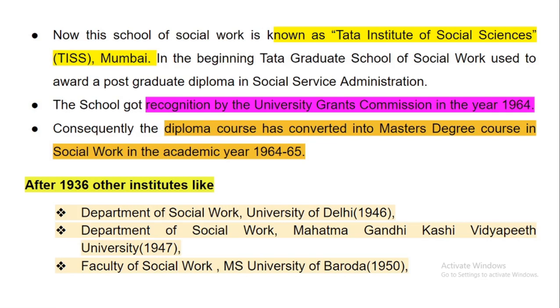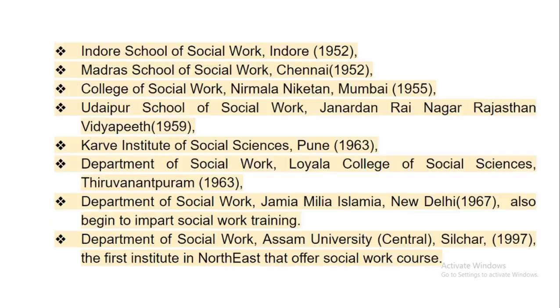After 1936, other institutions followed. The Department of Social Work, University of Delhi, was started in 1946. The Department of Social Work, Mahatma Gandhi Kashi Vidyapith, was started in 1947. The Faculty of Social Work, MS University of Baroda, was started in 1950. The Indore School of Social Work was started in 1952. The Madras School of Social Work in Chennai was started in 1952. And the College of Social Work, Nirmala Niketan, Mumbai, was started in 1955.